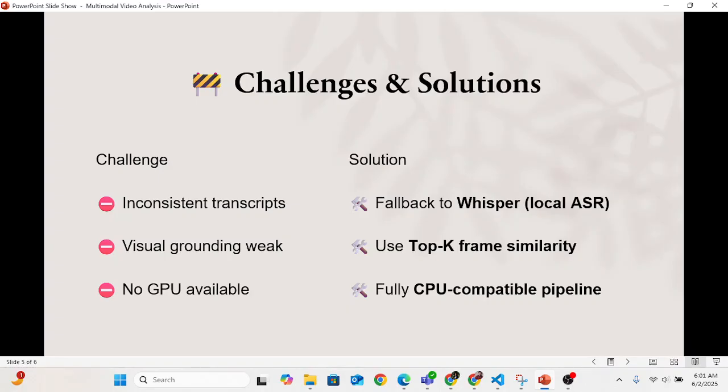So the challenges I faced: the first challenge is inconsistent transcripts, as not every time the YouTube API works well. So for the fallback option, I had to integrate OpenAI's Whisper. The visual grounding is also weak sometimes. So in that case, I use top-K frame similarity, and I use a CPU-based system for this project, which didn't require a GPU.